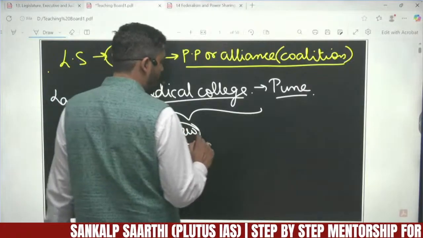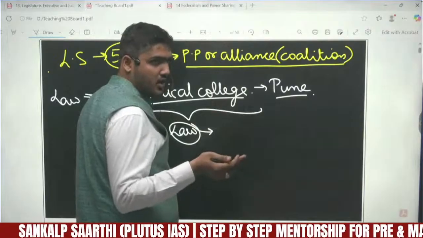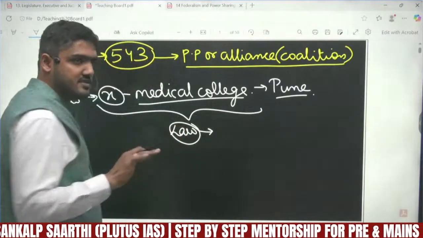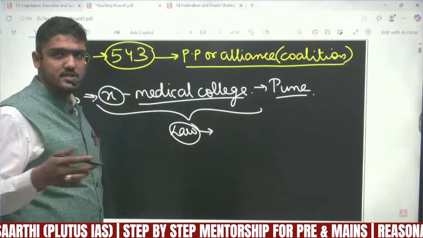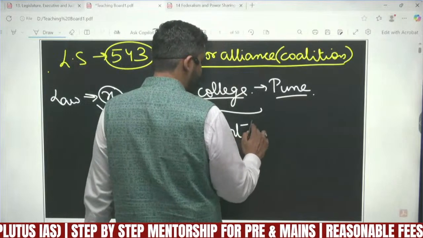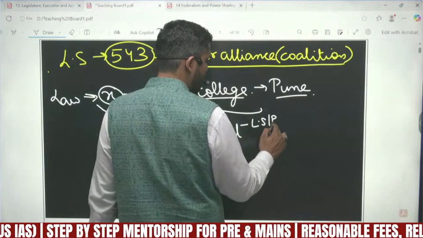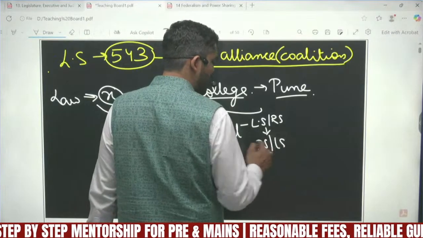This law will be passed by the lawmaking body. Because health is a state subject, or maybe this is a central medical college, this law has to be passed by parliament. First it will come to either Lok Sabha or Rajya Sabha, then it will go to the other house.